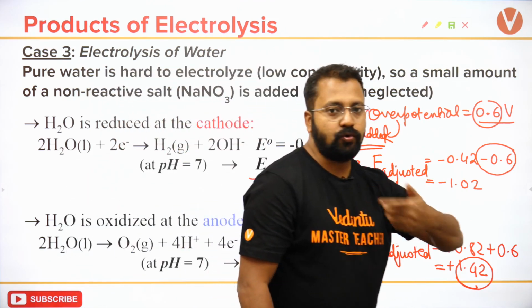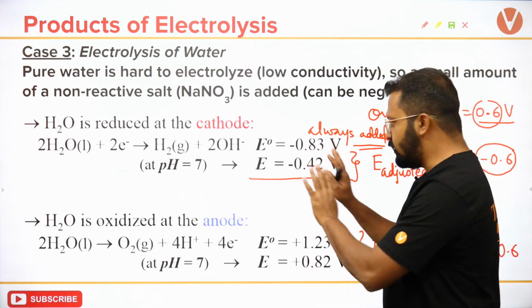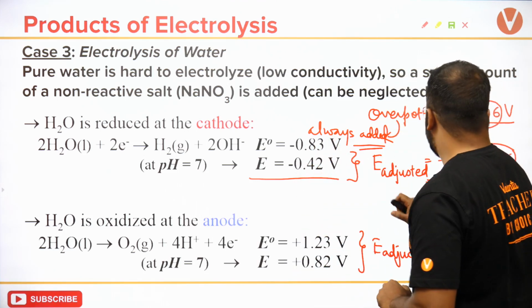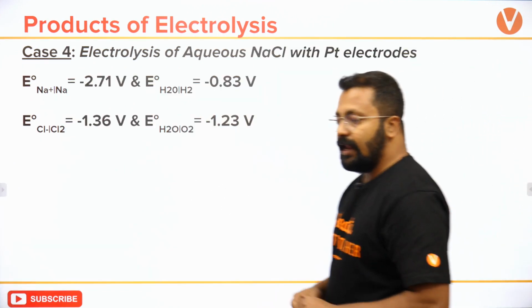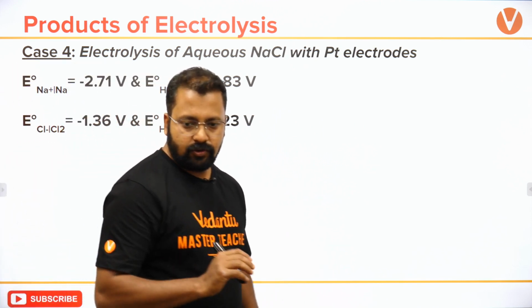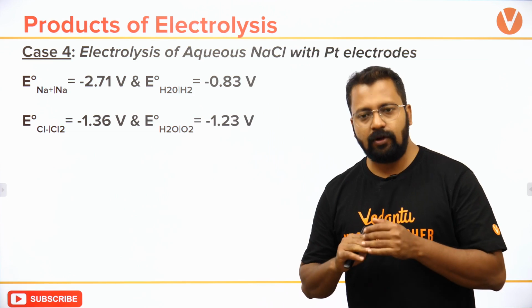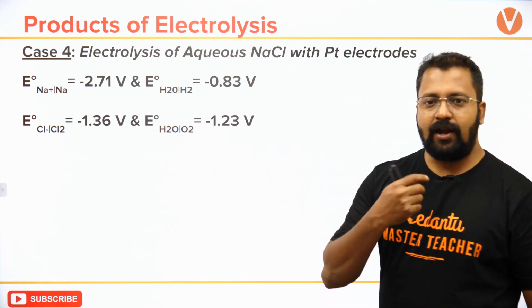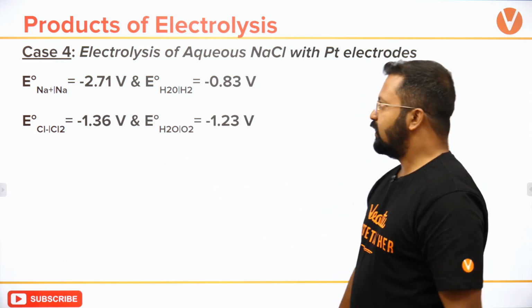हाउ वुड आई यूज overpotential इन द नेक्स्ट केस? चलो देखते हैं. आई होप दिस इज अंडरस्टूड. नेक्स्ट केस और interesting हो जाएगा. Let's look at the electrolysis of aqueous NaCl. Is it for hydrogen electrode और platinum? It's for platinum. Okay, it's for platinum electrode. Hydrogen electrode नहीं, liberation of a gas at a particular electrode.